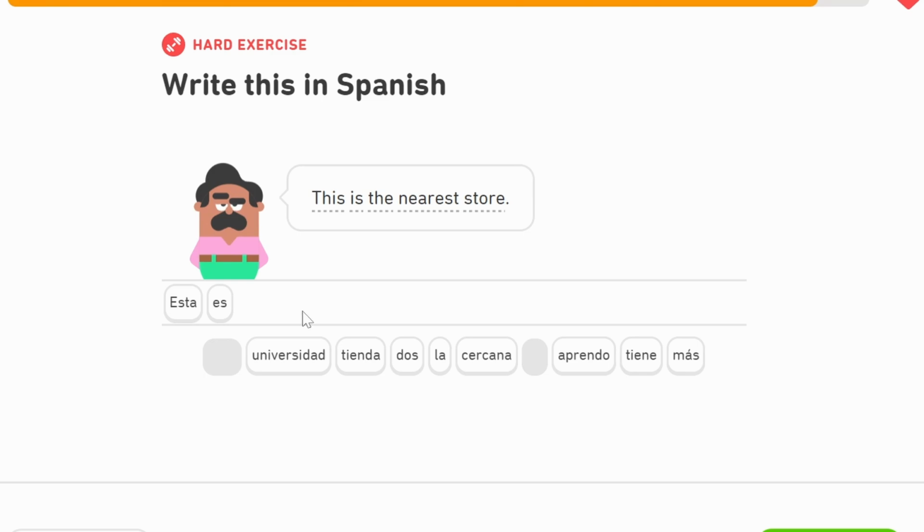Esta es la tienda. And remember, when you are talking about words like nearest, they come after the actual object. So, esta es la tienda. This is the store. And then we learnt just before, más cercana. Más cercana.